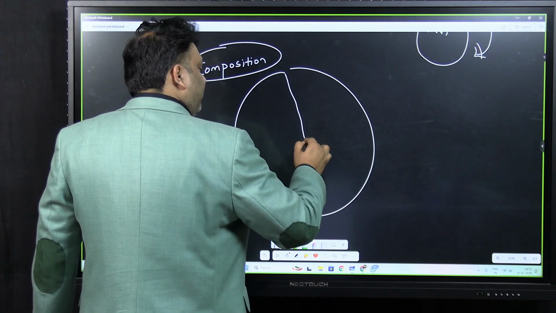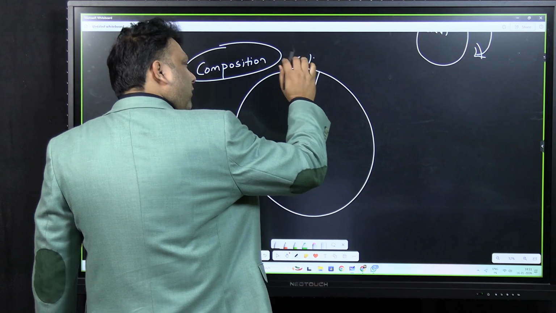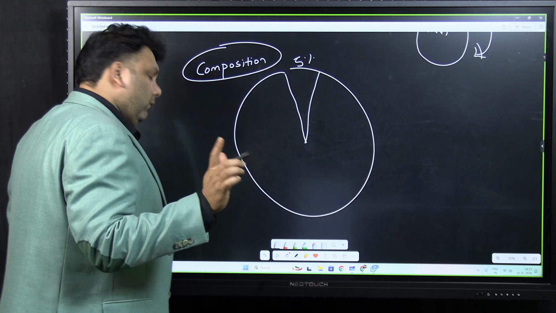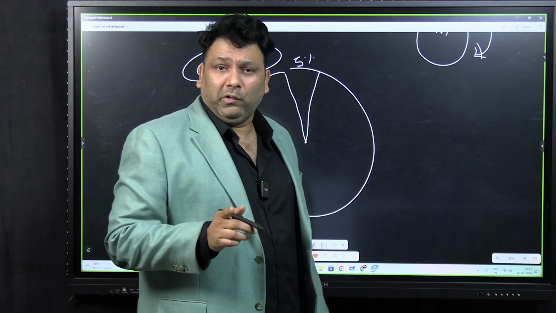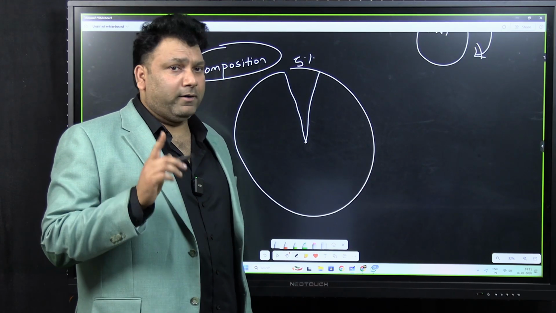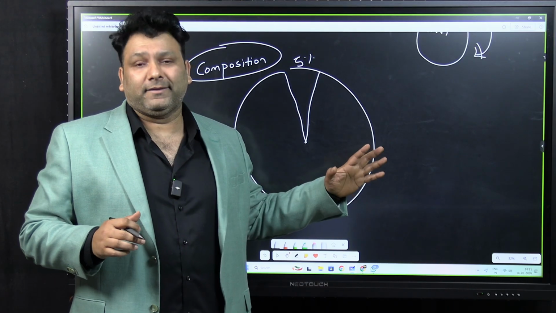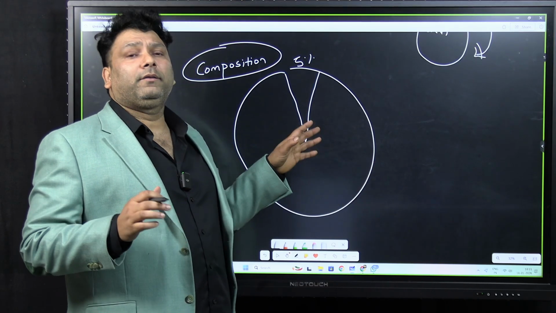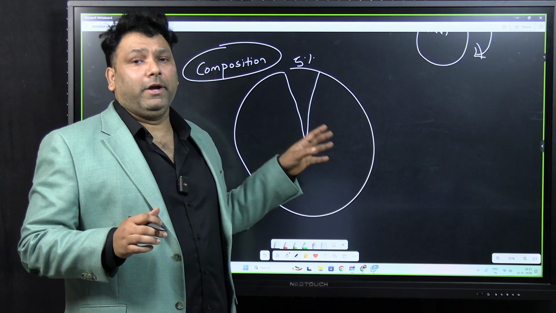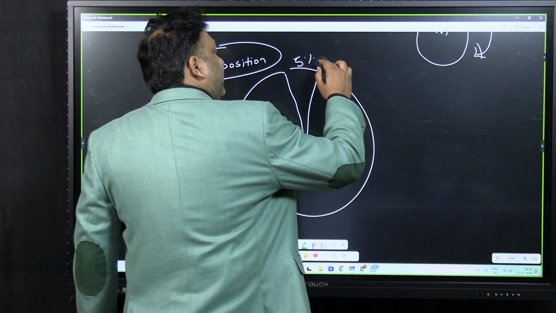Now less than 4%, we can round it off to 5%. See, figures you should always round off, because for this examination you have to remember 400 to 500 figures. So you cannot exactly remember all the facts and figures. That's why it's always better to round it off. Now around 5% is matter.